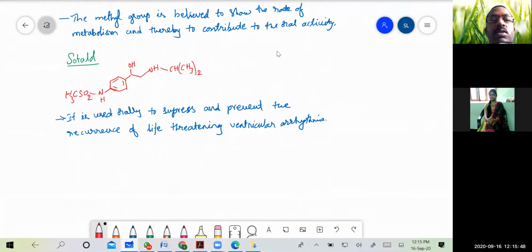Then coming to sotalol, it is used orally to suppress and prevent the recurrence of life-threatening ventricular arrhythmias. This is the main action of sotalol, which acts on the beta-1 receptor.